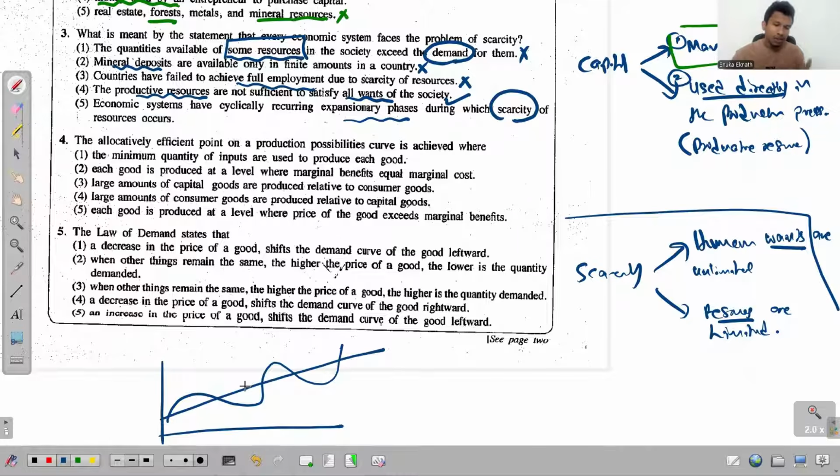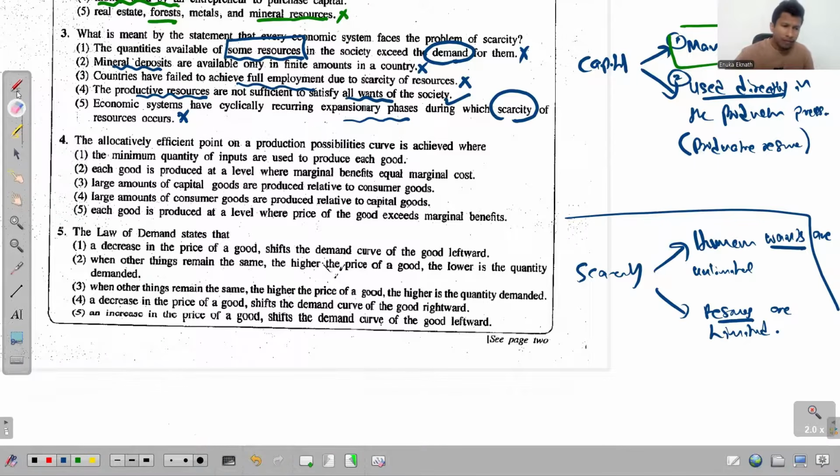So scarcity is common to any given phase in the business cycle. So this is also then wrong. Right, we'll move to this fourth question.